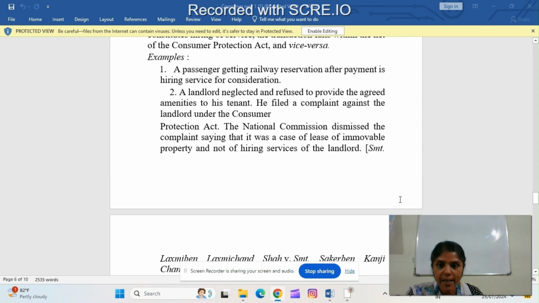So, in the second example, a landlord neglected and refused to provide agreed amenities to his tenant. Then the tenant filed a complaint against the landlord under the Consumer Protection Act, but the Commission dismissed the complaint since it was a case of a lease of immovable property, and it is not related to the hiring of service of the landlord.